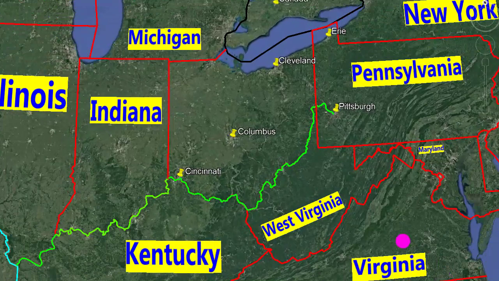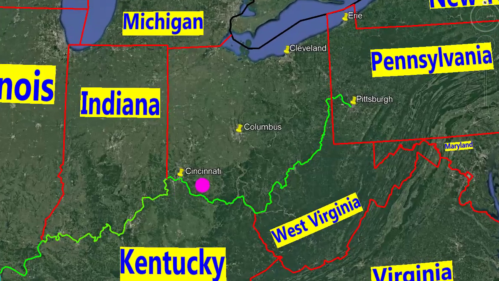Let's go back to Ohio. There are 3 main metropolitan cities in Ohio. 1, Cleveland, on Lake Erie. 2, Columbus, which is the capital of Ohio. 3, Cincinnati on the Ohio River, southwest Ohio.